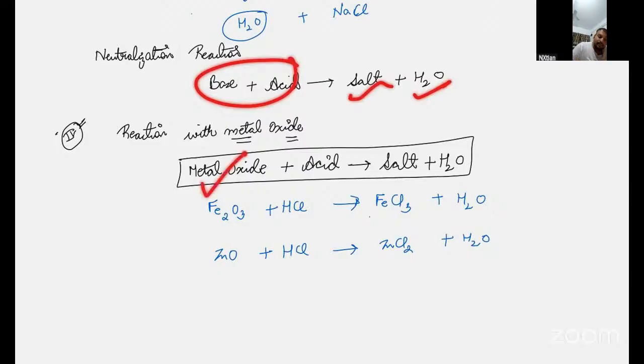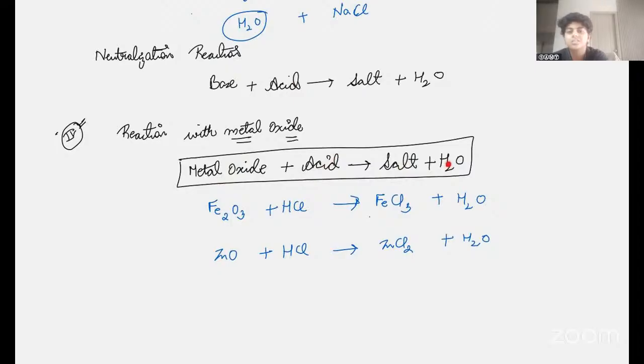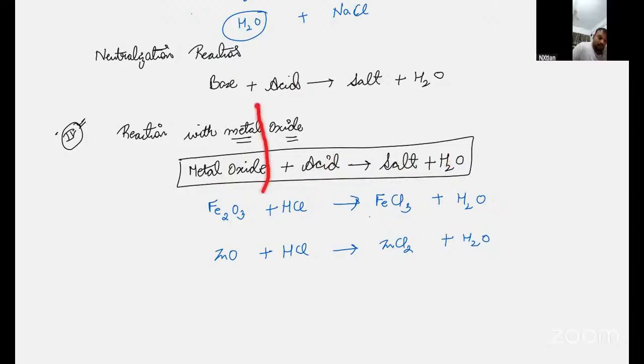Metal oxide reacts with acid. It also gives salt and water. So it means metal oxide is a base. Okay, Sami, please listen. Metal oxide is acting like a base.